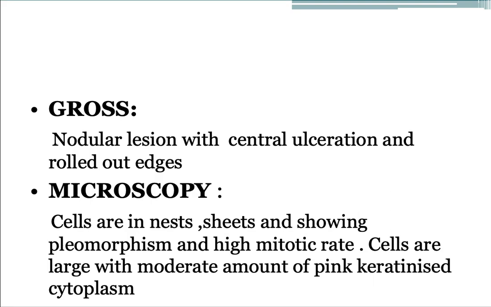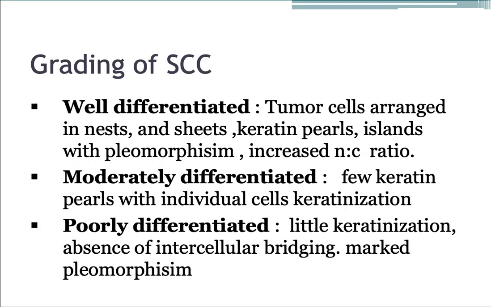Microscopically, the cells are arranged in sheets showing pleomorphism and high mitotic grade. Cells are large with a moderate amount of pink keratinized cytoplasm. Squamous cell carcinoma is graded into well, moderately, and poorly differentiated depending upon the differentiation from the parent epithelium.